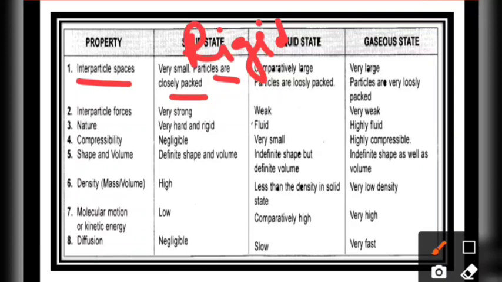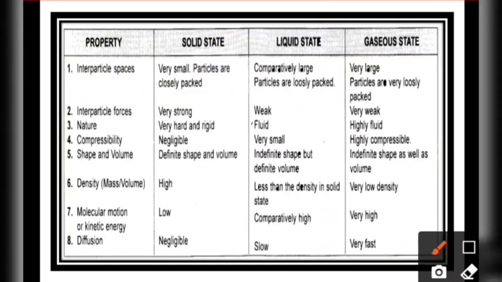So if the particle space is very small, that state is considered the solid state. In the liquid state, they comparatively have larger space between their particles and they are loosely packed. That's why you are able to pour a glass of water or a spoon of water, but you cannot take out half of a solid without breaking it down.